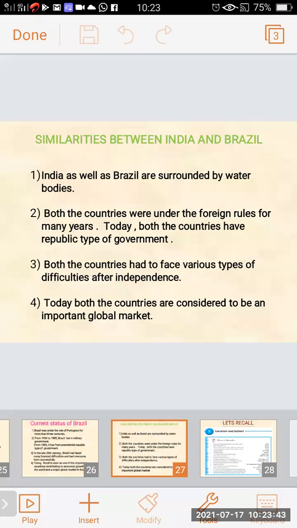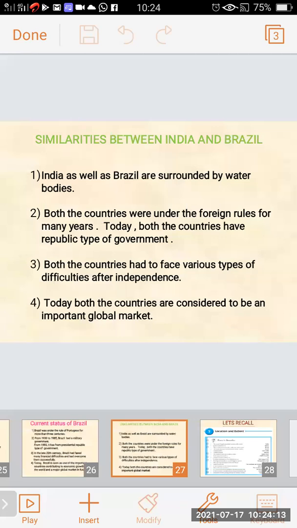Similarities between India and Brazil. What is a similarity? There are some similarities which are seen between India and Brazil. India as well as Brazil are surrounded by water bodies. These two countries are surrounded by water bodies.